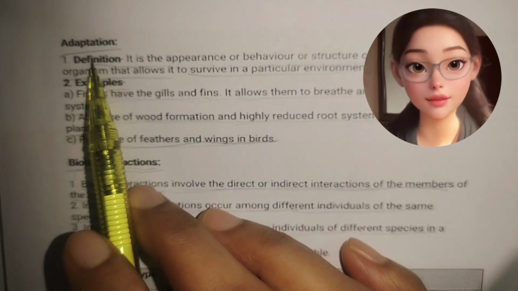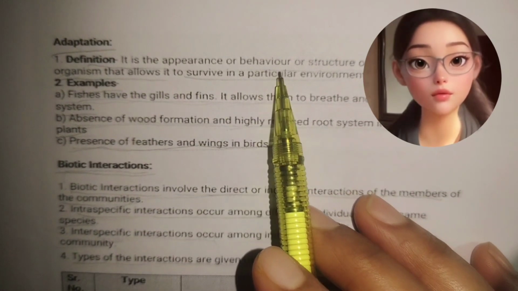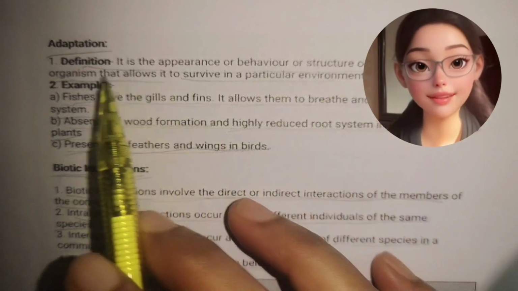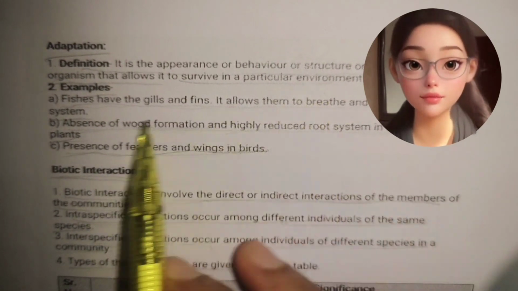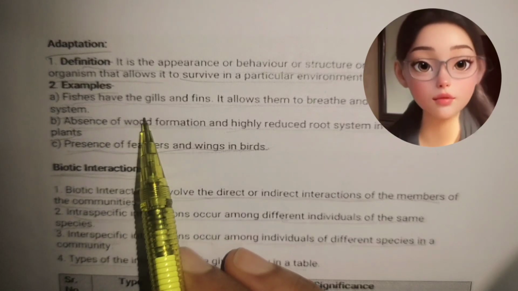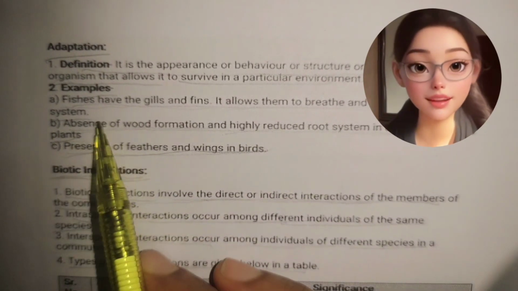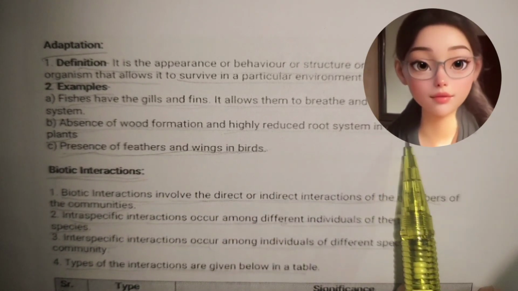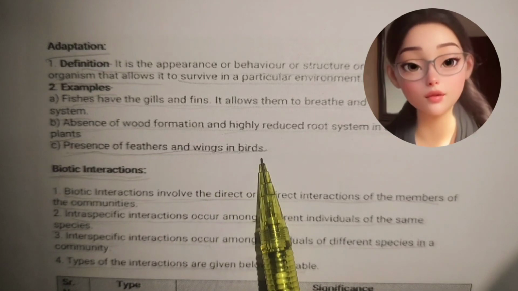Adaptation. Definition: it is the appearance or the behavior or structure or mode of life of an organism that allows it to survive in a particular environment. Examples: fishes have gills and fins, which allow them to breathe and move in the aquatic system. Absence of wood formation and highly reduced root system in aquatic flowering plants. Presence of feathers and wings in birds.